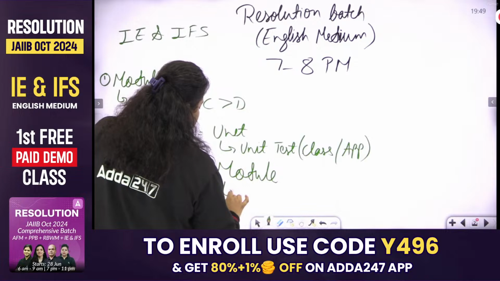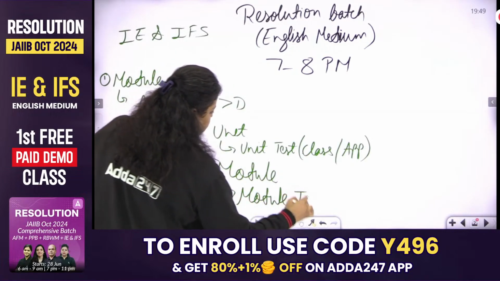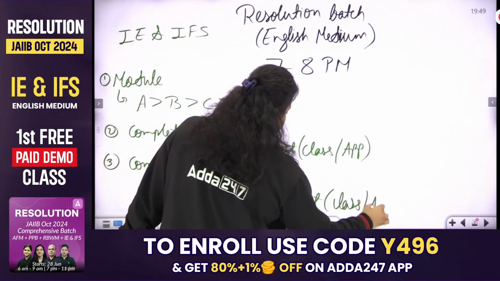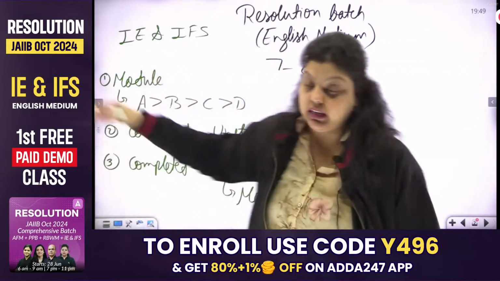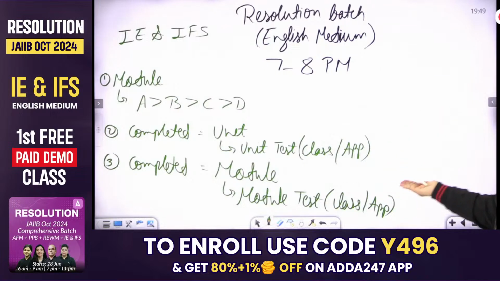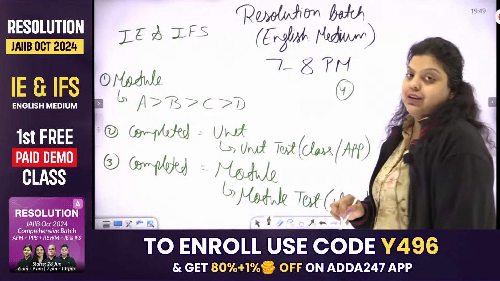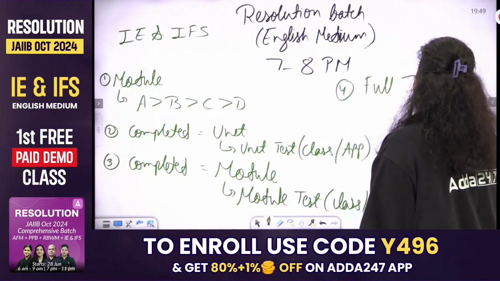Then we will be having a module test. This will be available in class as well as in the application. Application means the paid class application, where you will find the PDF, and if in the future you want to give the test again, you can easily check the PDF and attempt the test again. Once the syllabus is completed, I will be taking the full test of the whole subject.